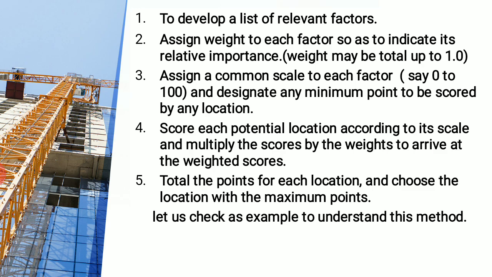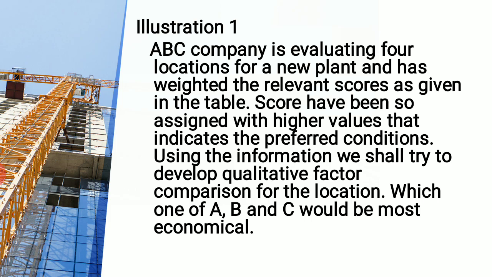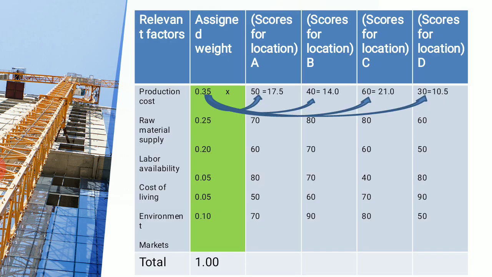Now try to understand this with the help of the example provided here. Suppose ABC company is evaluating how to decide its location. That means we have 3 available locations, A, B and C. How the ABC company, using the qualitative factor analysis method, comes to the correct decision can be seen here.